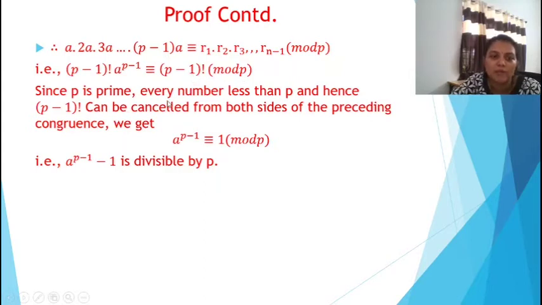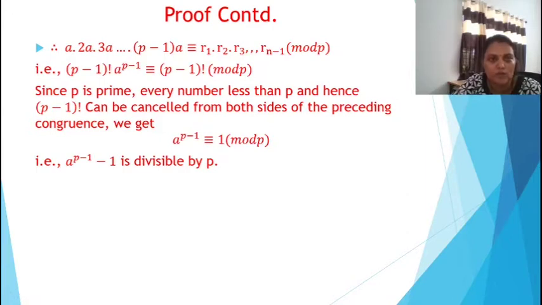Since P is a prime number, every number less than P, and hence P minus 1 factorial, is prime to P. So we can cancel it from both sides of the preceding congruence. So we get A raised to P minus 1 congruent to 1 mod P, after cancelling P minus 1 factorial. That is, A raised to P minus 1 minus 1 is divisible by P.